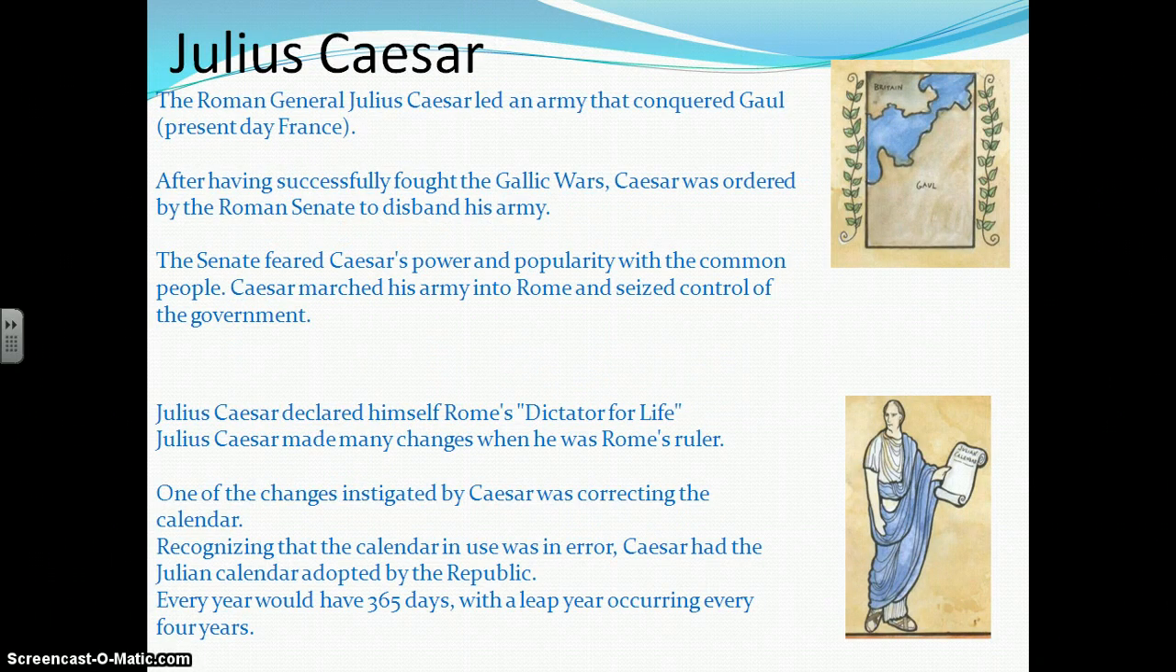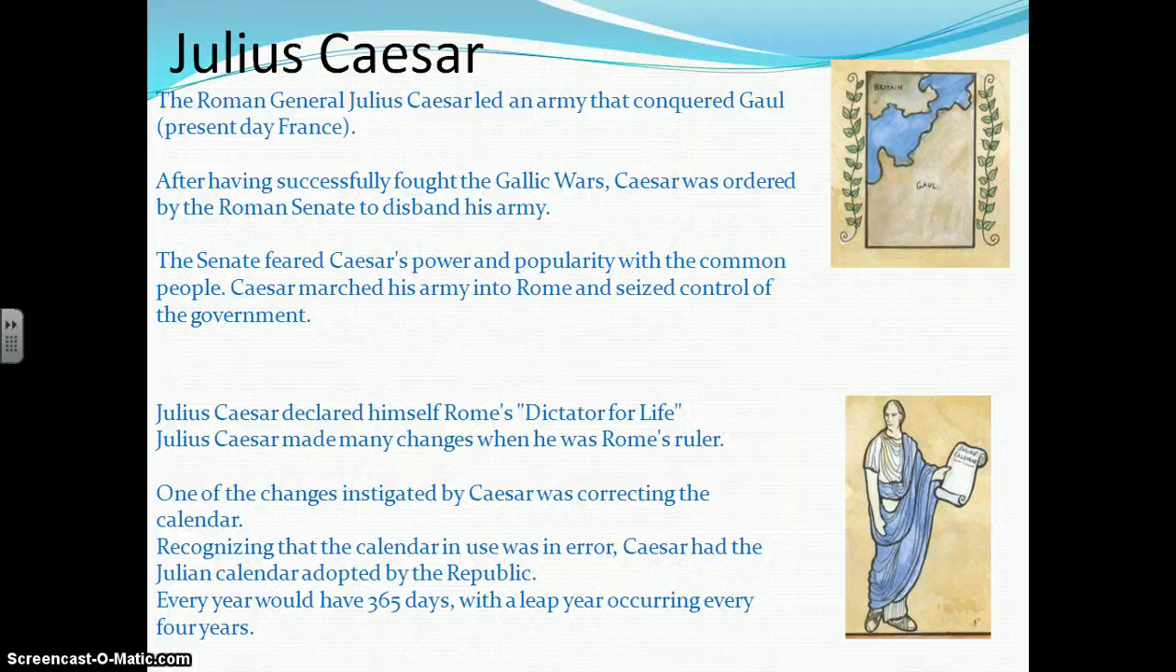Julius Caesar. The Roman general Julius Caesar led an army that conquered Gaul, which is present-day France. After having successfully fought the Gallic Wars, Caesar was ordered by the Roman Senate to disband his army. The Senate feared Caesar's power and popularity with the common people. Caesar forced his army into Rome and seized control of the government. Julius Caesar declared himself Rome's dictator for life.